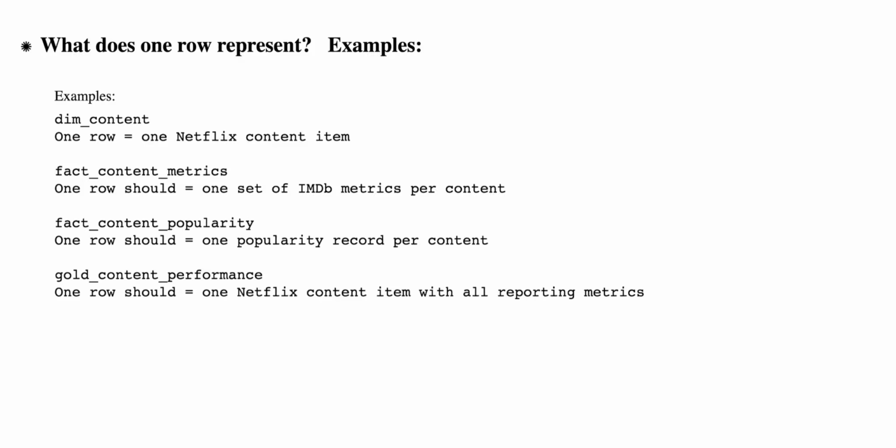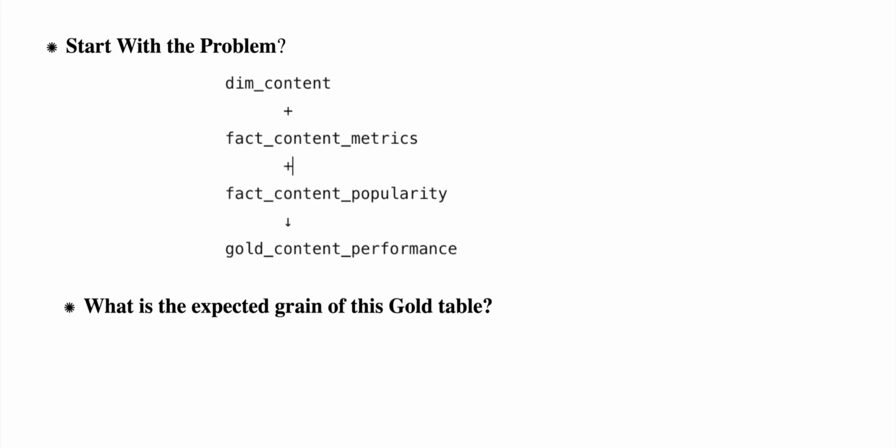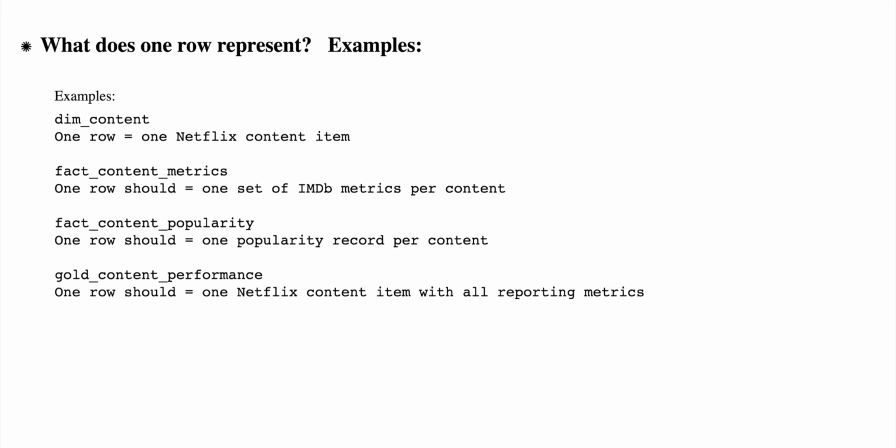The dim content, one row, one Netflix content item, then fact content also, it should be one. This finally is what you want. The grain, how you can define the coordinate of all the resources and collect the information, and consolidated data should be displayed. That's what it is, right?